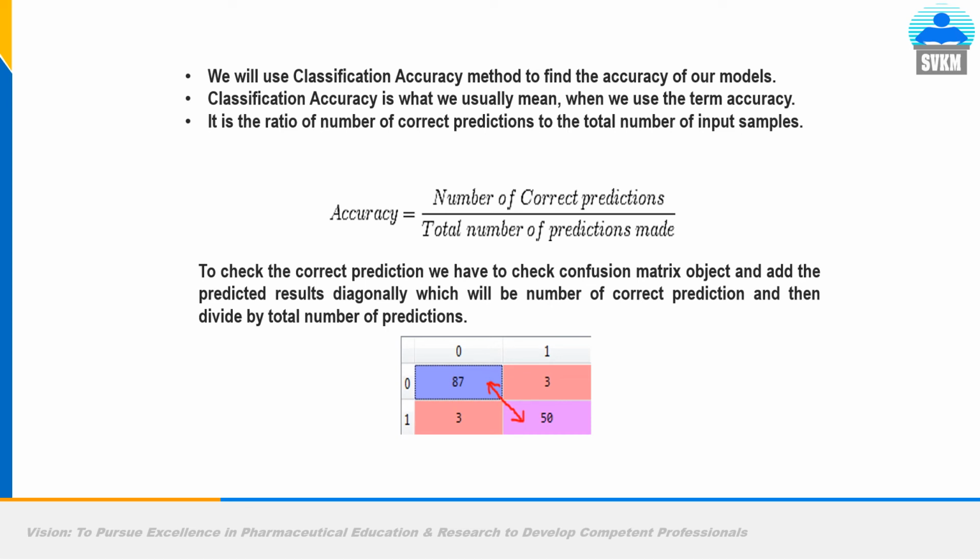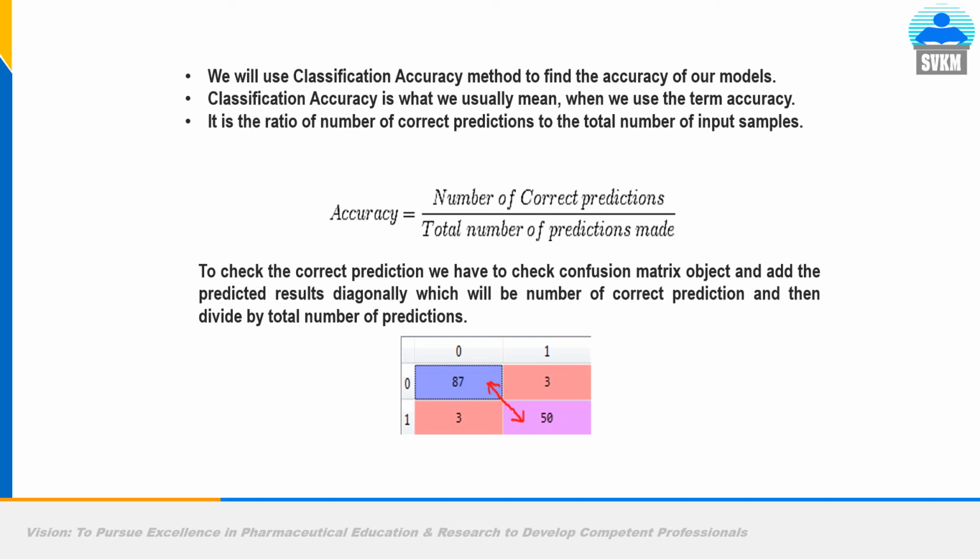Suppose it is not benign, but it is giving benign, so it is a false negative. Likewise, we have true positive, true negative, false positive, false negative. To check the correct predictions, we have to check the confusion matrix object and the predicted results diagonally, which will be the number of correct predictions, and then divide by the total number of predictions.